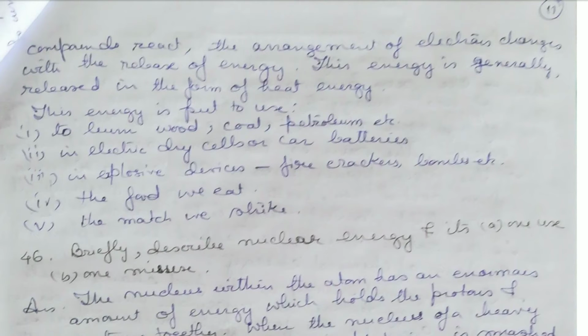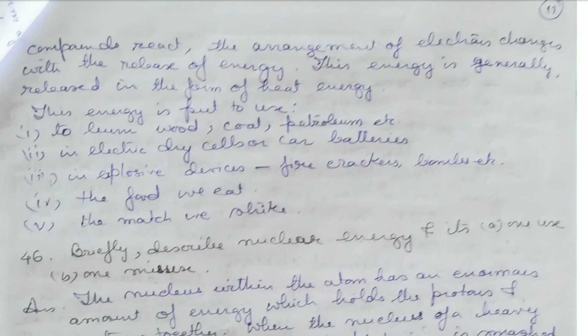This energy is generally released in the form of heat energy. This energy is put to use to burn wood, coal, petroleum, etc., in electric dry cells or car batteries, and in explosive devices, firecrackers, bombs, etc.